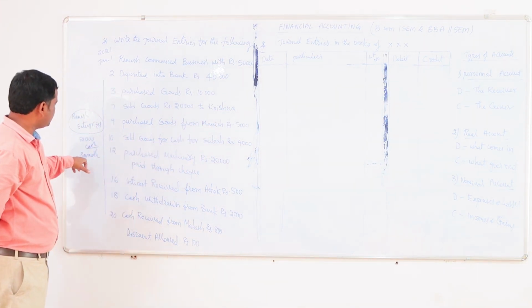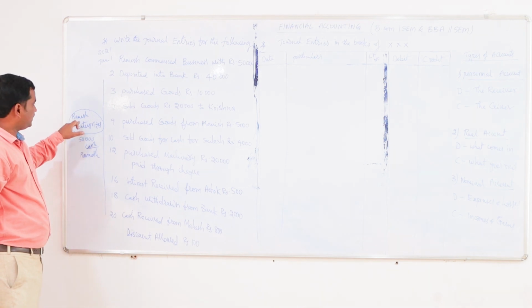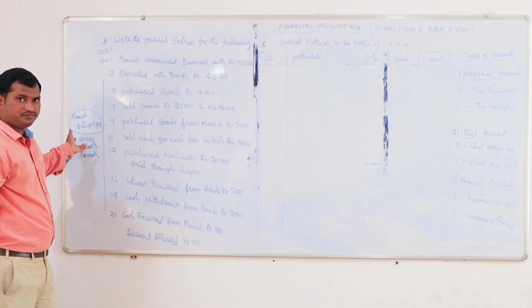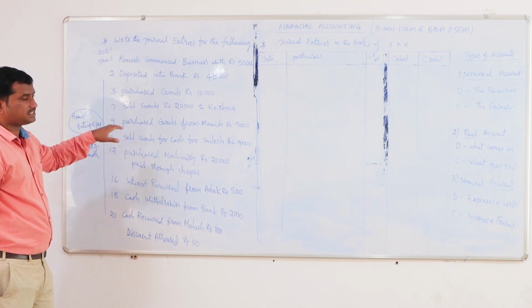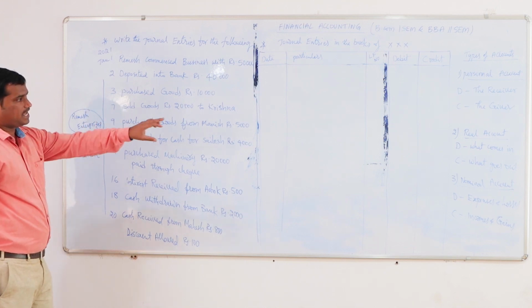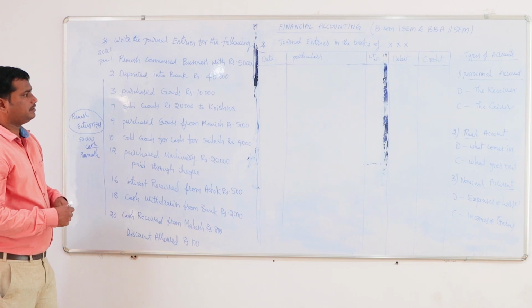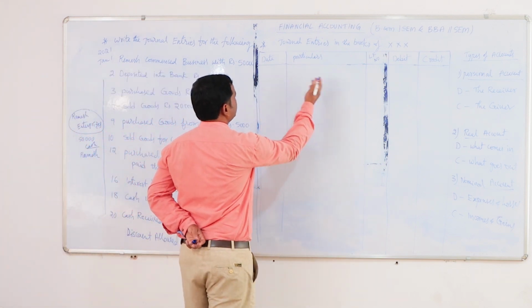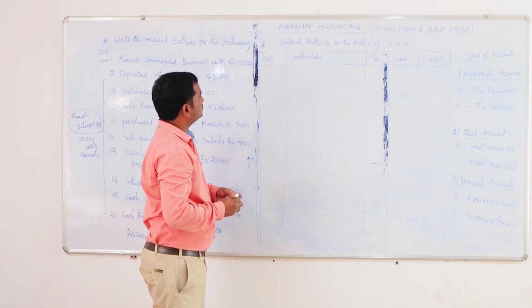Here Ramesh is investing 50,000, so the organization is getting 50,000, which means 50,000 is coming into the business. As per the real account, whatever comes in should be debited. This is the format of journal entries.